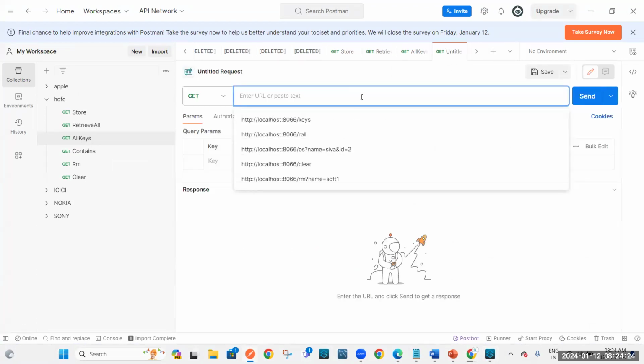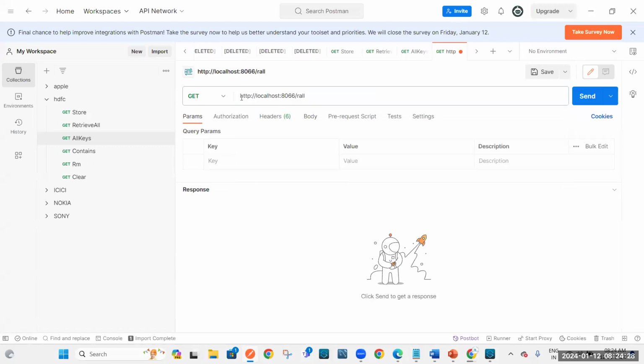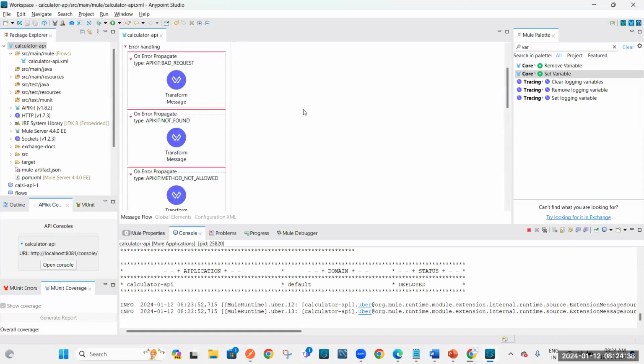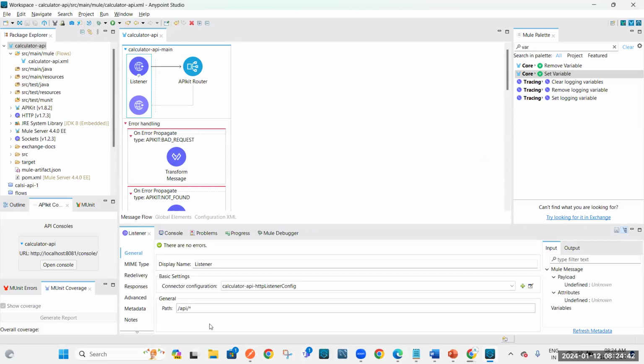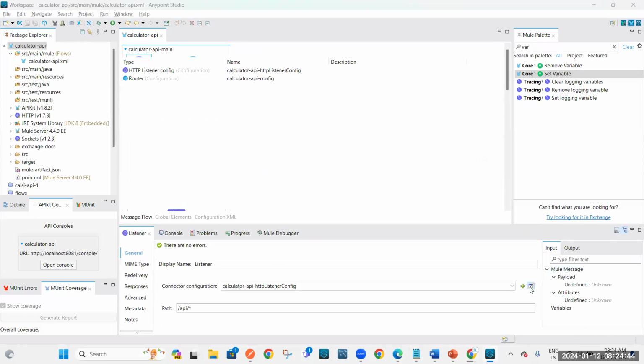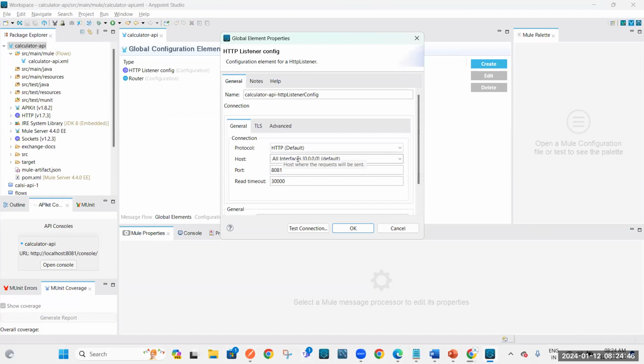So we need to create some URL. This is the protocol, and then this is the host, and then this is the port. Okay. So you just go here, open this listener. If you see this, all interface means localhost. Port is 8081.